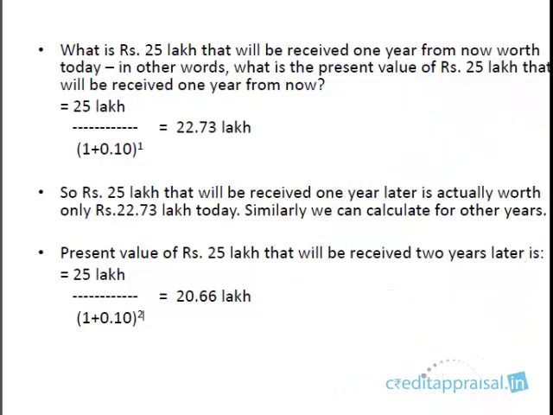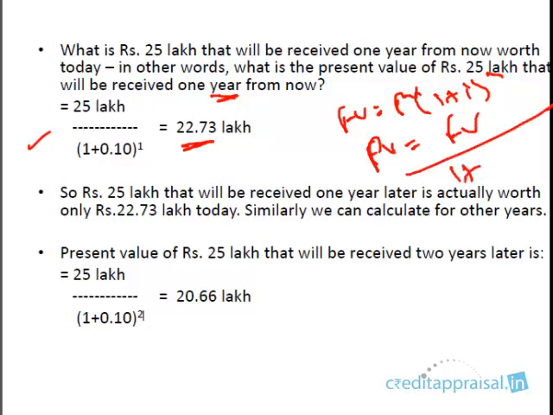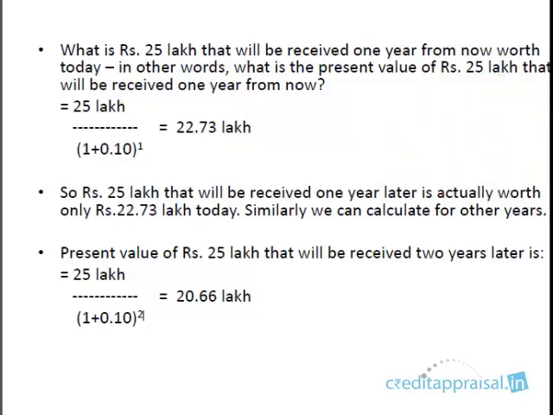Let us calculate. We already have the formula. So the 25 lakhs which you are going to receive 1 year from now is only worth 22.73. This is the formula. Future value is present value into 1 plus rate of interest to the power n, or in other words, present value is future value divided by 1 plus rate of interest to the power n. Here future value is 25, divided by 1 plus rate of interest, which is 10% or 0.1, to the power n, which is here 1 year. If you work this out, you'll get 22.73.